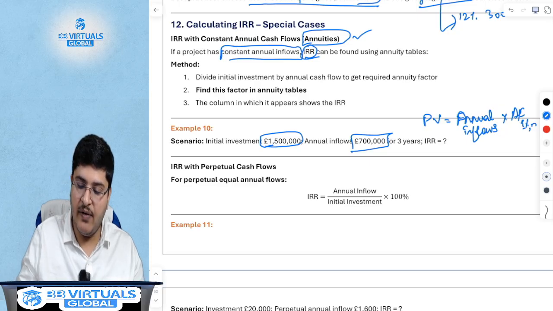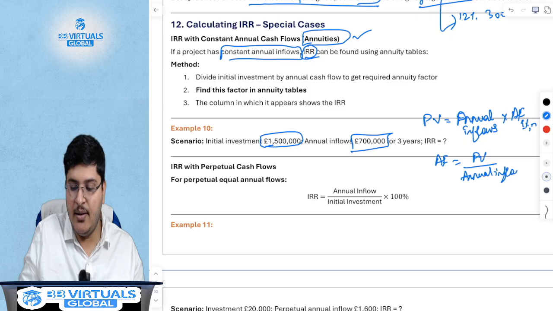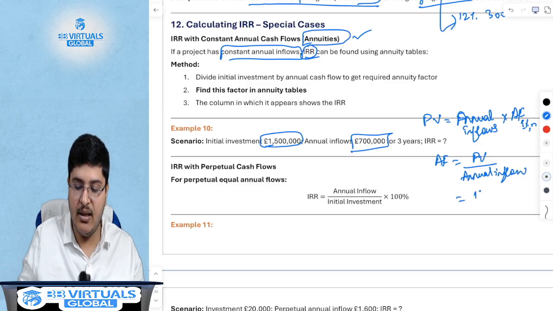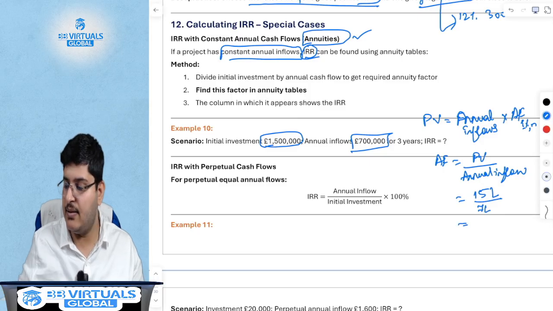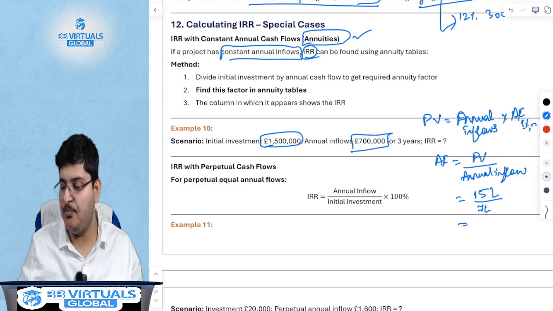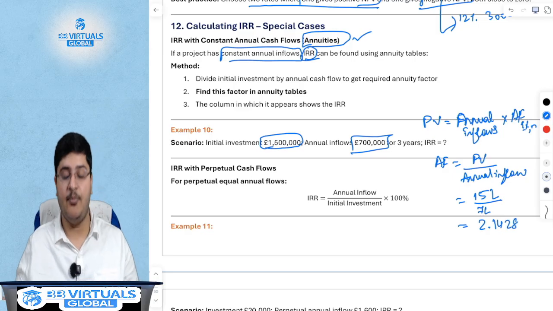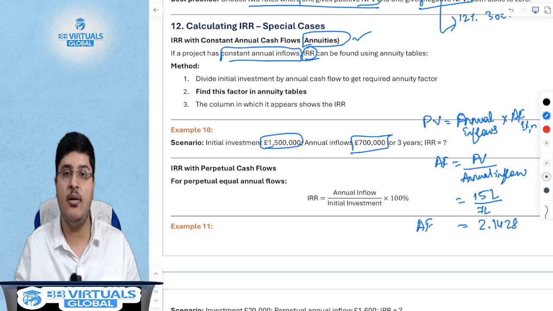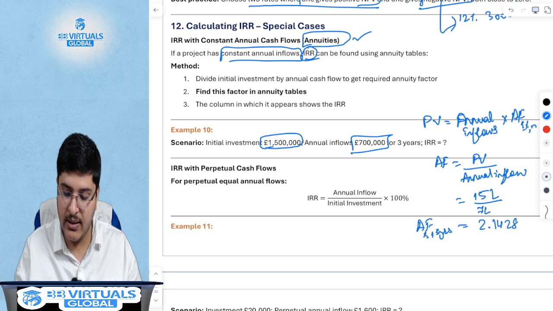Now, if I was to find out the annuity factor, then this becomes nothing but present value divided by annual inflows, correct? What is my present value here? Present value is nothing but the initial investment of 15 lakhs divided by annual inflow of 7 lakhs. What does this number give me? This is nothing but 2.1428. This is an annuity factor for how many years? This is for 3 years. What is missing? Our percentage is missing.